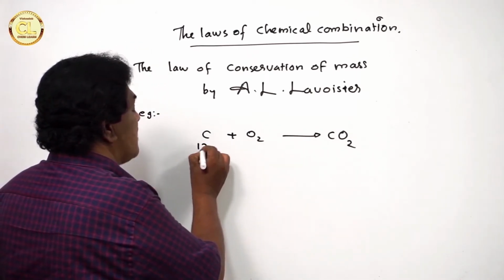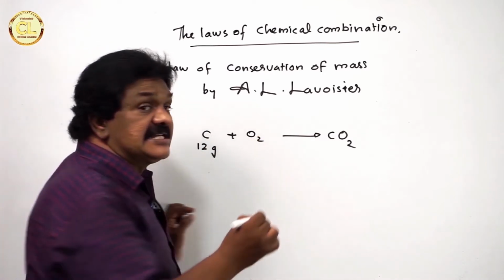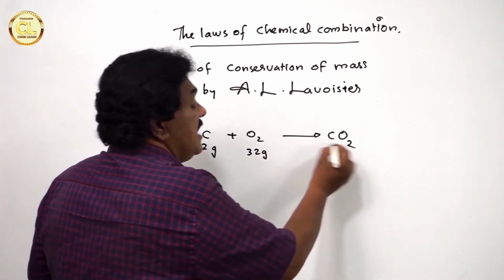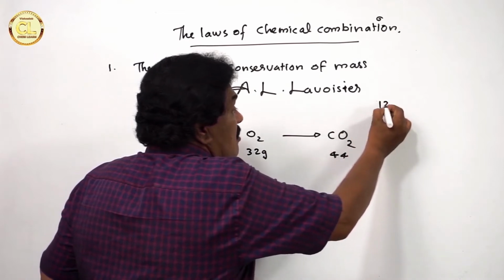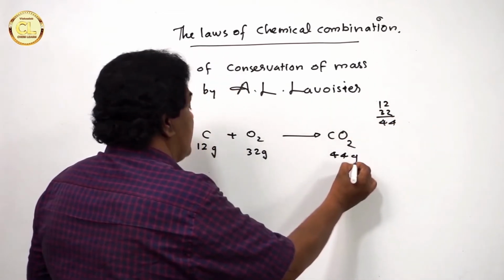The atomic mass of carbon is 12, so carbon 12 gram. Atomic mass of oxygen is 16, 16 into 2 is equal to 32. And for carbon dioxide it is 44. Carbon 12, oxygen 32, that is 44 grams.